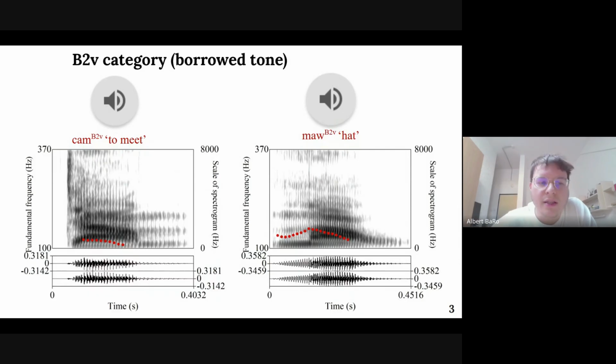Chum has a diphthong as a vowel, so you can see here how the vowel is diphthongized. But not for mau. For mau, the vowel is centralized, F1 is raised, and that's it. And you can hear them now. Here, the diphthong is not very audible, but we can see it in the spectrogram. Our hypothesis is that chum is an older borrowing and mau is a newer one, so that's why the vowels are incorporated differently into the native system.